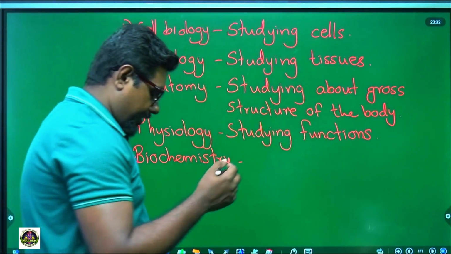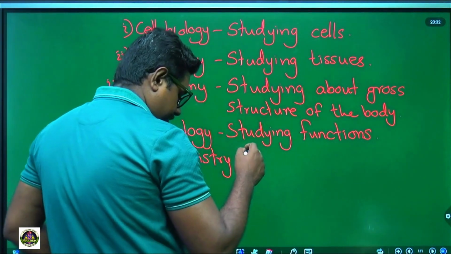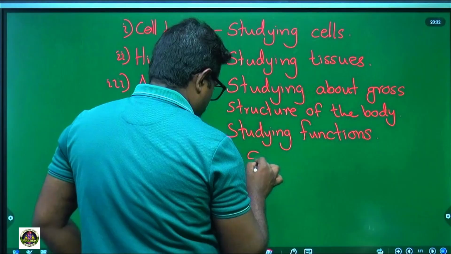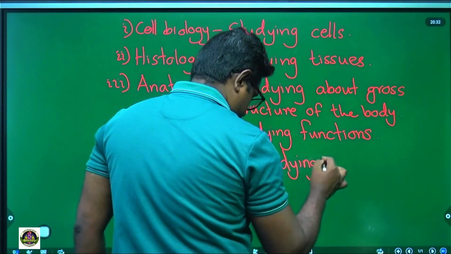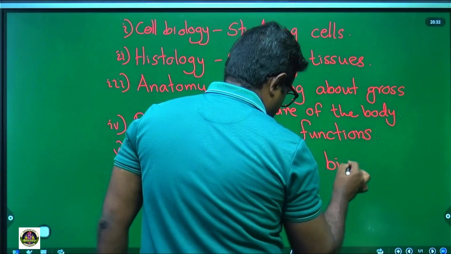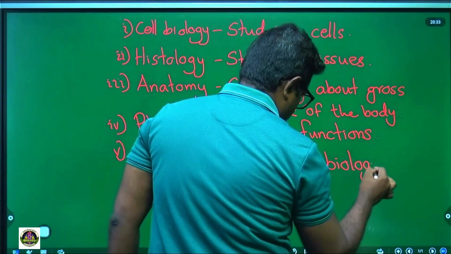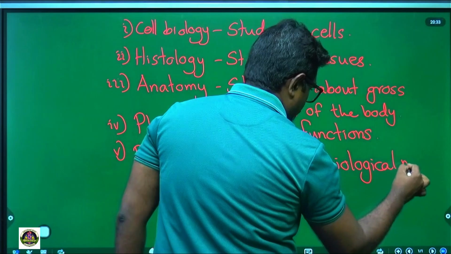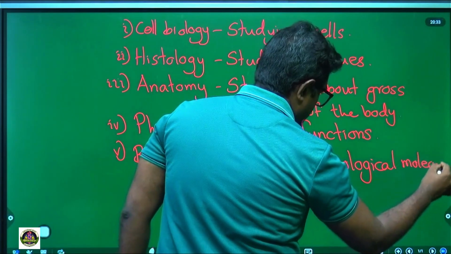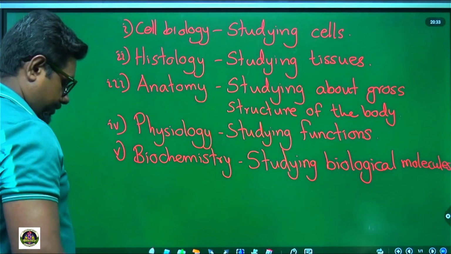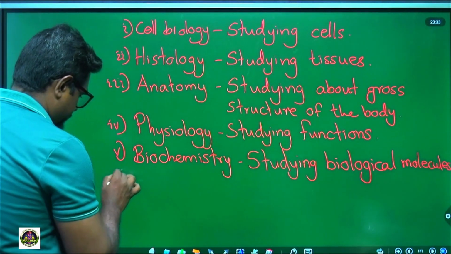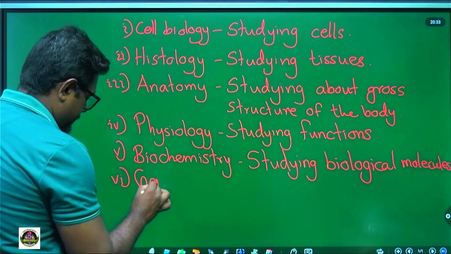So we have to study about these things under biochemistry. We can write what biochemistry is: studying biological molecules. Sixth one, genetics.